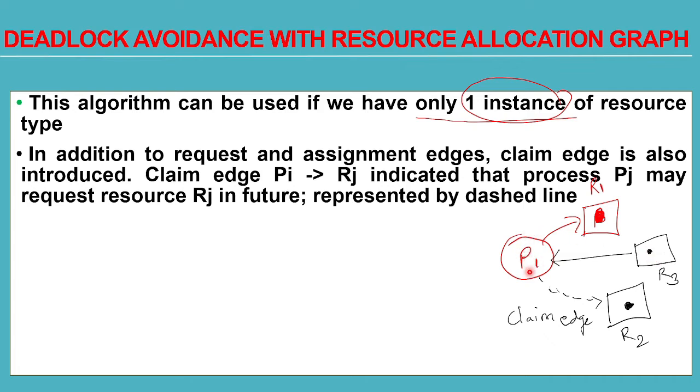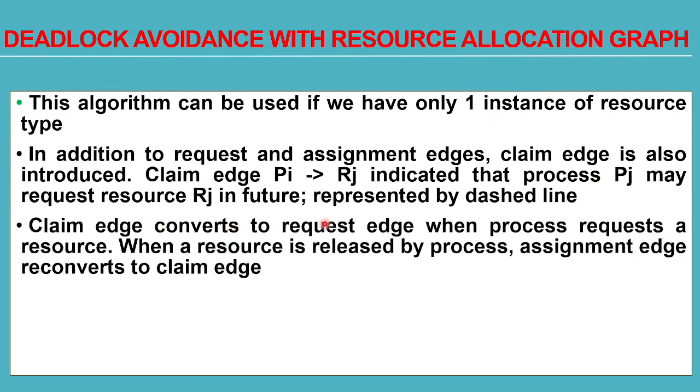Okay, we have a request edge, that is P1 is currently requesting the R1 resource, and we have a claim edge, that is P1 might require R2 in future, this R2 resource. That's why it is shown using a dashed line. A claim edge converts to a request edge when a process requests a resource. When a resource is released by a process, the assignment edge reconverts to a claim edge.